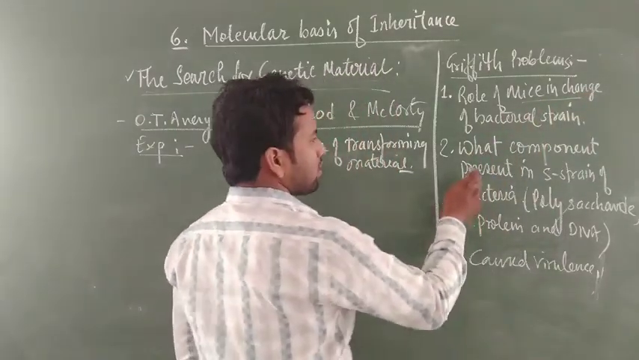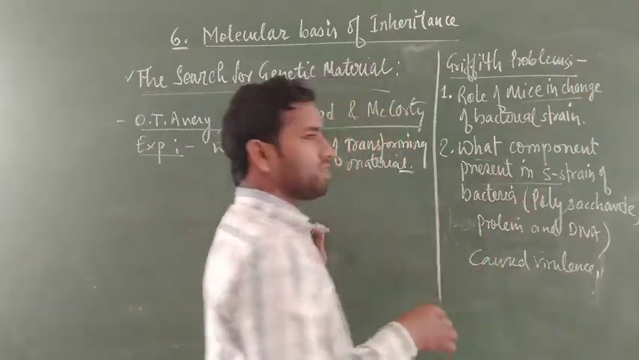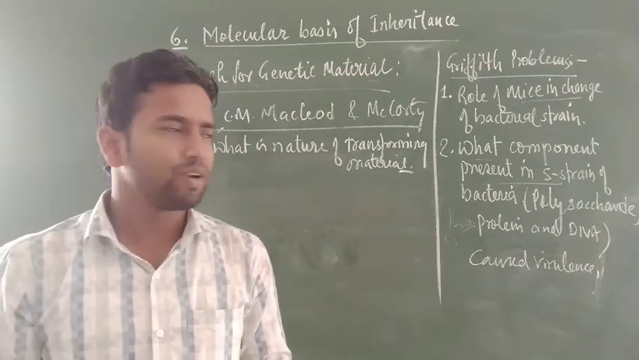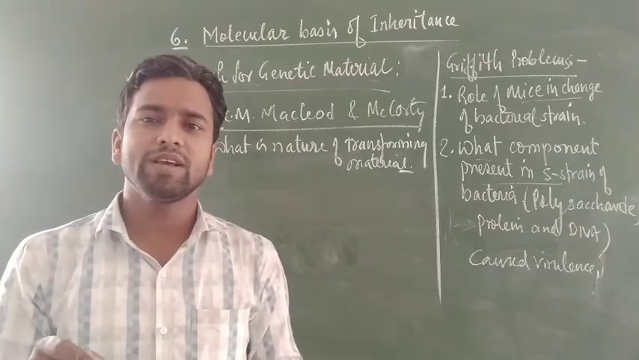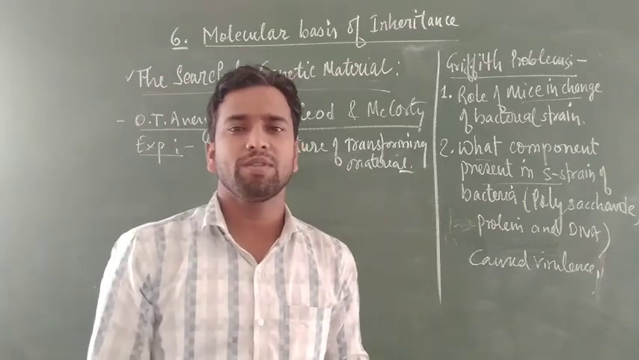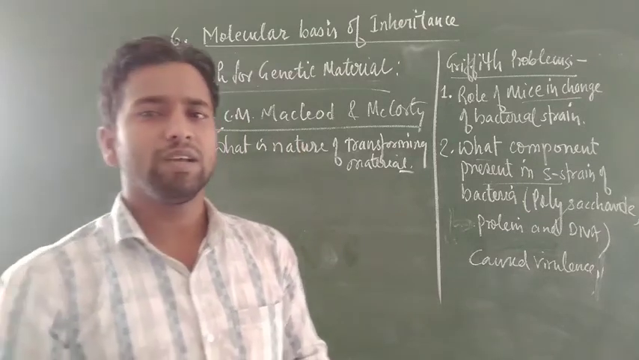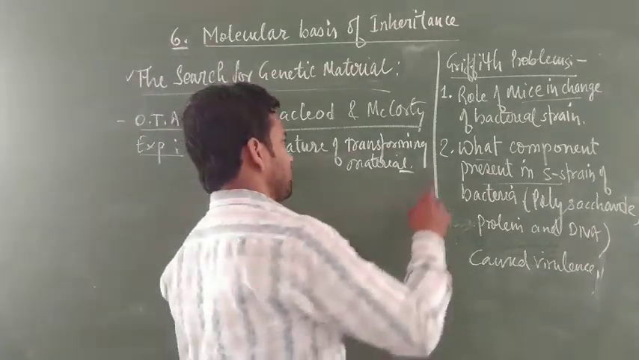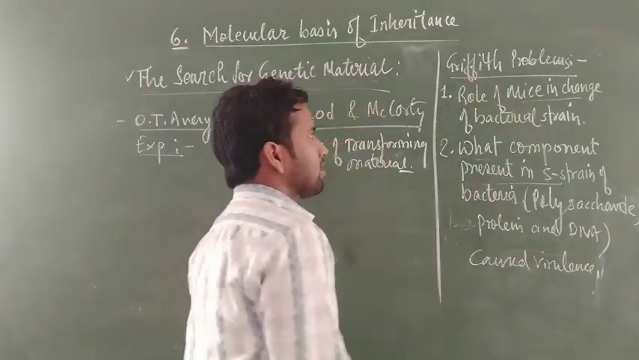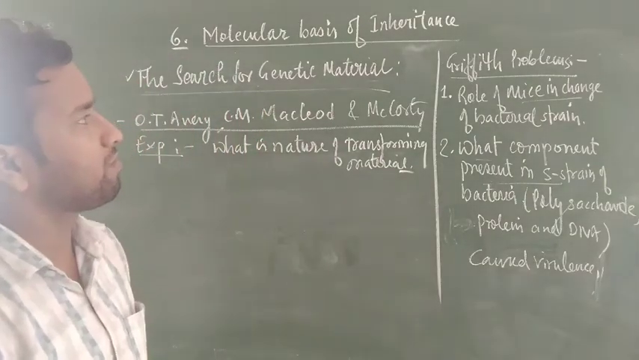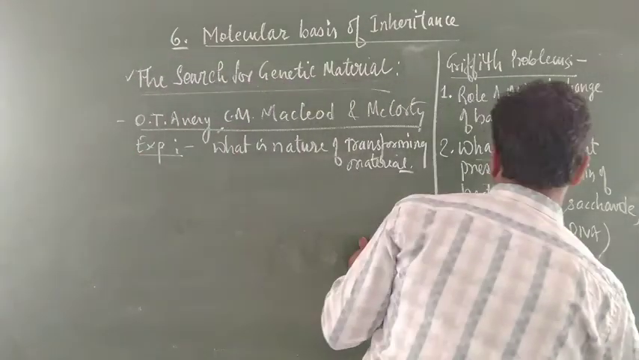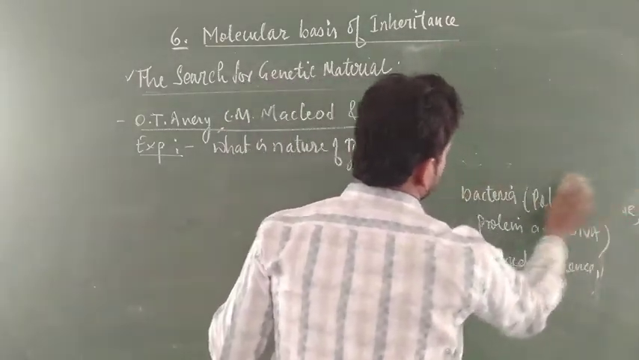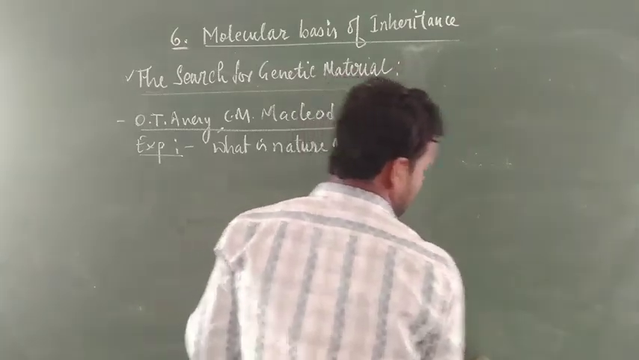Second, which type of component is present in the S strain, either polysaccharide or protein or DNA, and which one is responsible for the change of the R strain of bacteria into the S strain of bacteria? This was not explained by Griffith. It is the major problem of the Griffith experiment, because Griffith performed the experiment but was unable to find out the basic nature of the genetic material.